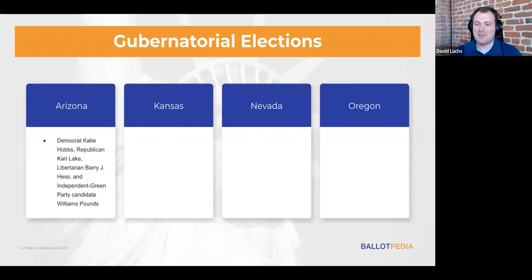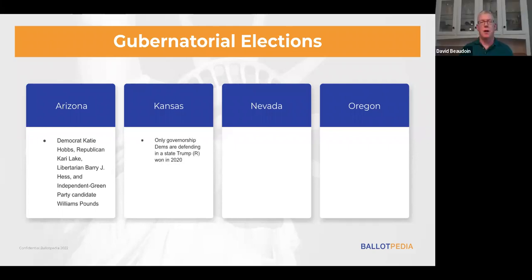Wow. Well, let's move east to our next state. Yeah, so moving east to Kansas, which is a fascinating election for governor, and I think all of these are fascinating. This is the only governorship that the Democrats are defending this year in a state that President Trump won in 2020. So the incumbent is Democrat Laura Kelly. She's running against the Republican Derek Schmidt. The Libertarian candidate is Seth Cordell, and there's an independent candidate, Dennis Pyle.